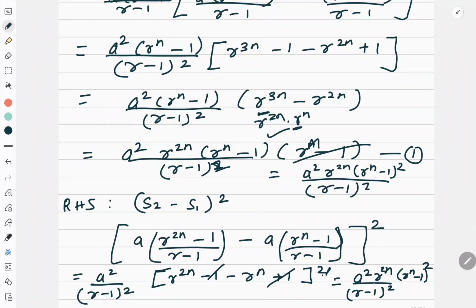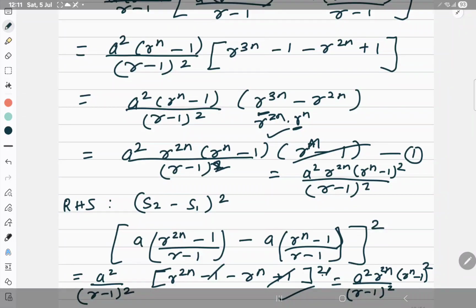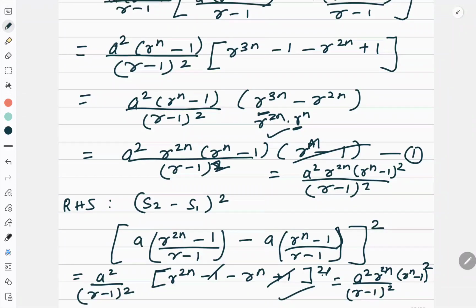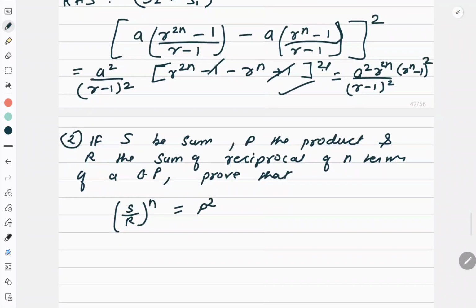Right? Here also it is square. This is same, this is same. So we are done. Our left hand side is exactly equal to our right hand side. Okay. Now let's move to the next question.